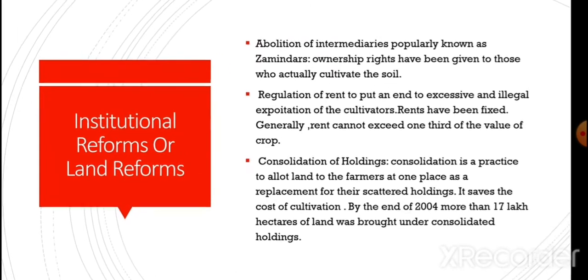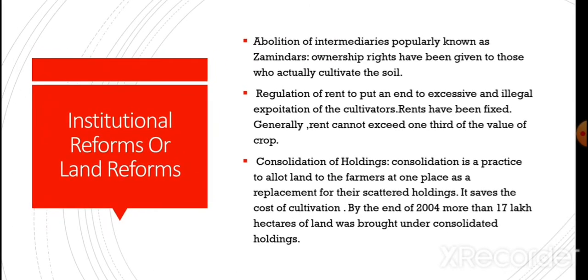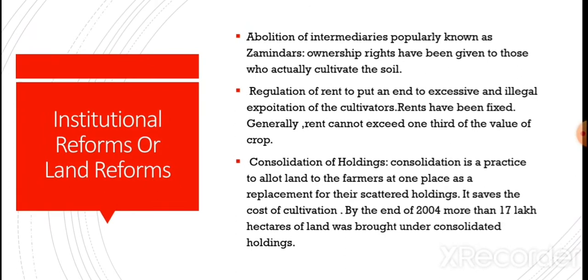Now, institutional reforms, also known as land reforms. Dear students, this is very important. You are to prepare these reforms in a proper manner, because generally questions related with land reforms are asked in the question paper. Now, abolition of intermediaries, popularly known as zamindars.